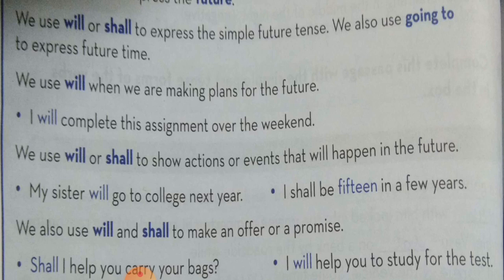We also use will and shall to make an offer or a promise. When we want to make an offer to anyone, that time we are using will or shall. Or when we are promising someone, that time we are using will or shall. Example, shall I help you carry your bags? Means he is offering the help. So that time we have to use shall. I will help you to study for the test.